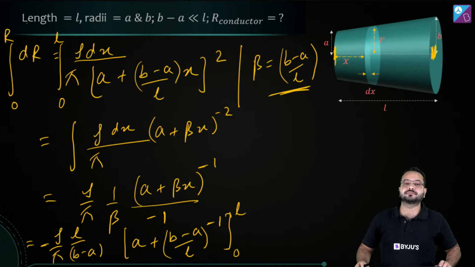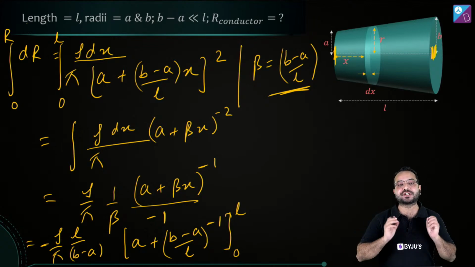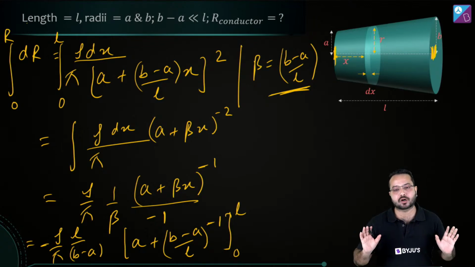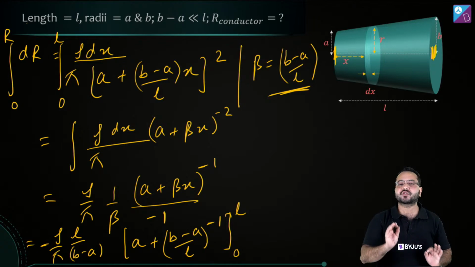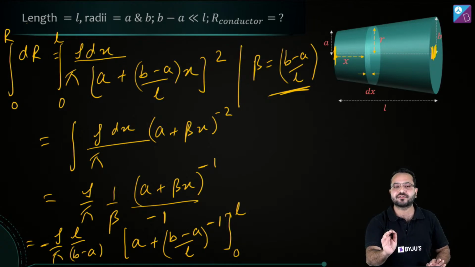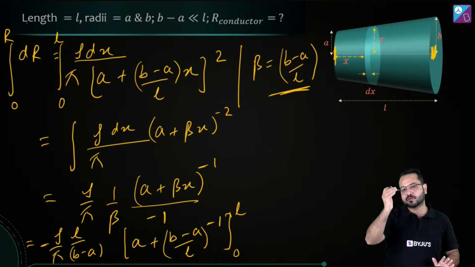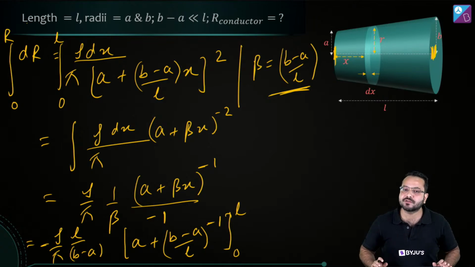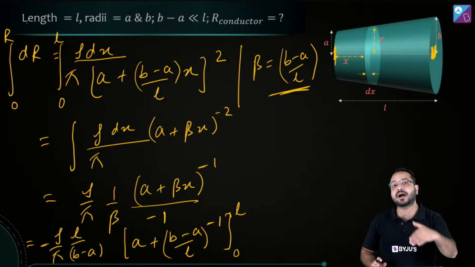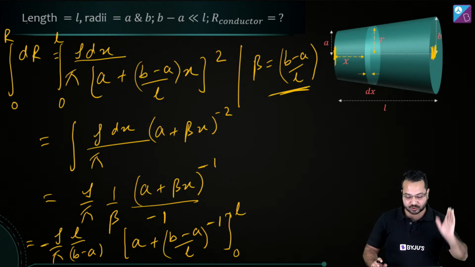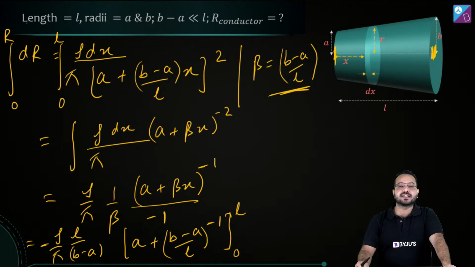Is that correct? Okay, so I hope the integration is clear. Let me know if the integration is not clear to you. It's a very straightforward integration. In place of x, we have a linear function of x, and that's all there is. So we integrate it in the usual manner, but we divide it by the coefficient of x as well. Can you see that? Is that clear to you? Perfect. Let me know if there's any problem.